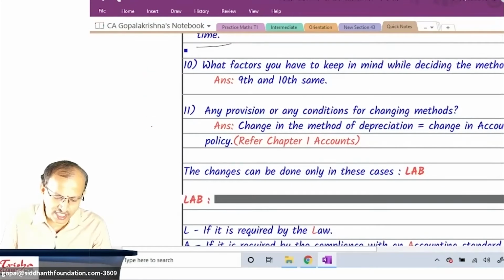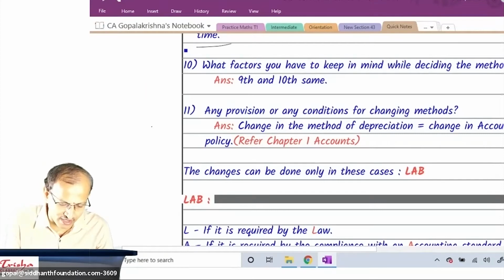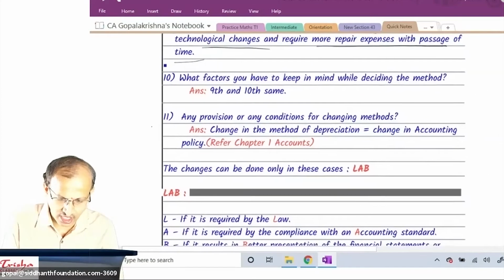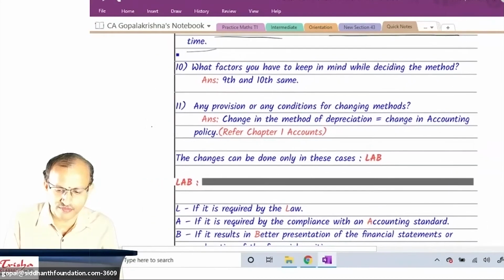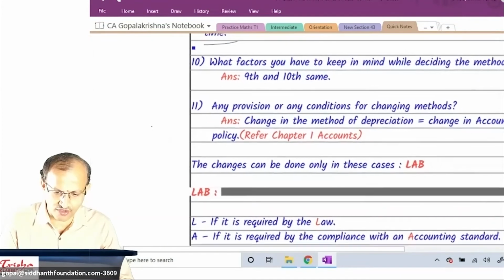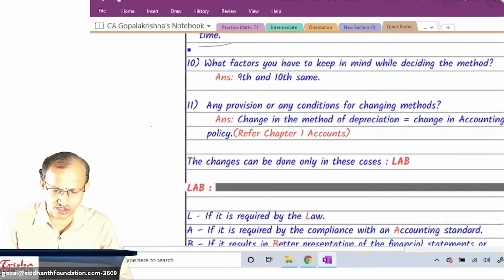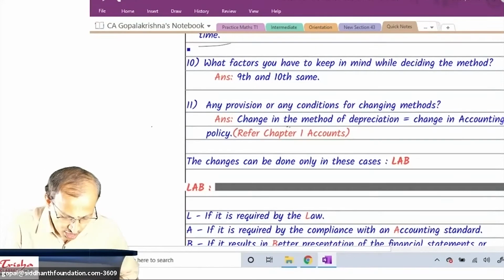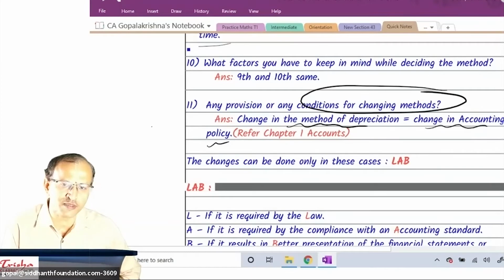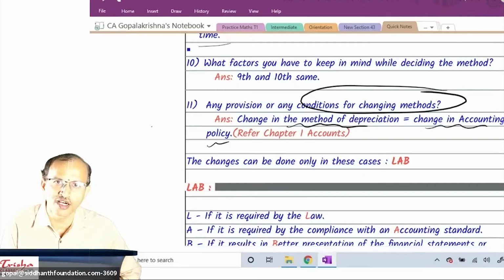Any provision or any condition for changing methods. This is what I have already said. Change in method, observe carefully, please. Okay, is that clear to all of you now? Okay. Change in method of depreciation, is that clear? This much? Okay, super. Change in method of depreciation is equal to change in accounting policy. Change in the method of depreciation comes, please remember like this. I made it as exactly same as your maths.